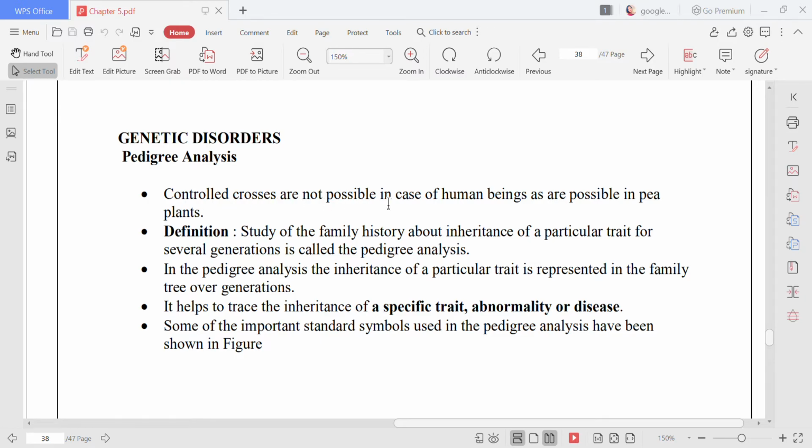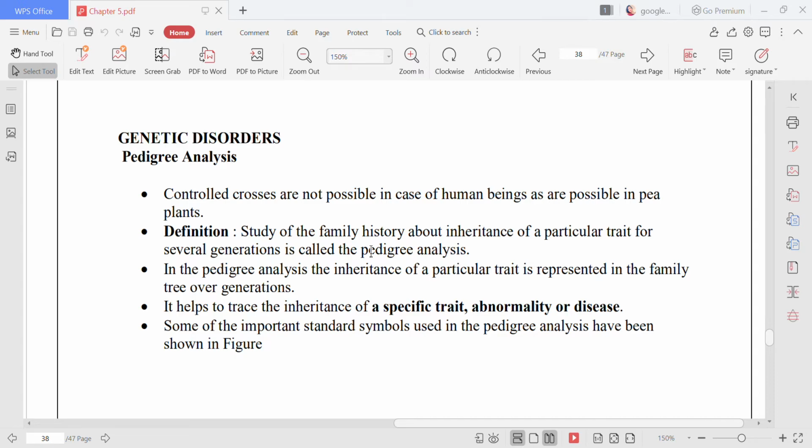Controlled crosses are not possible in case of human beings as are possible in pea plants, right? In pea plants there were controlled crosses. We could decide which character we want to keep in the next generation and which we do not want to keep in the next generation. But this control cannot be done in human beings. Okay, so what is the definition? Study of family history about inheritance of a particular trait for several generations is called pedigree analysis.